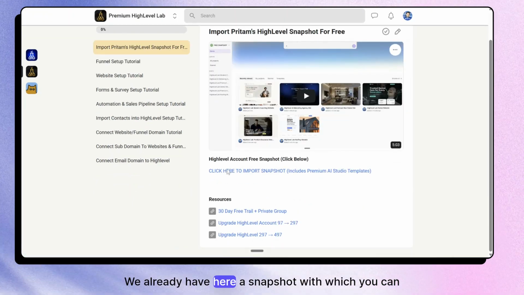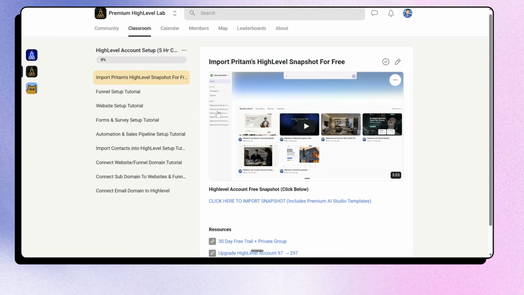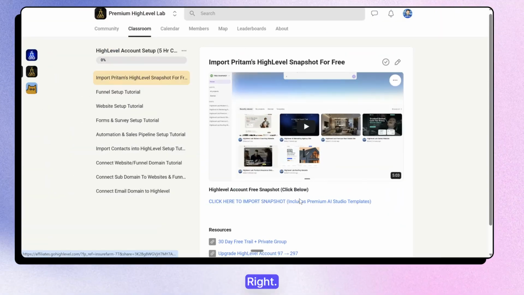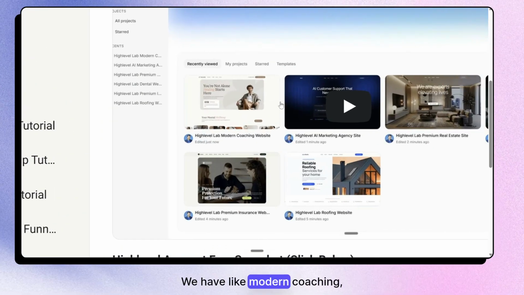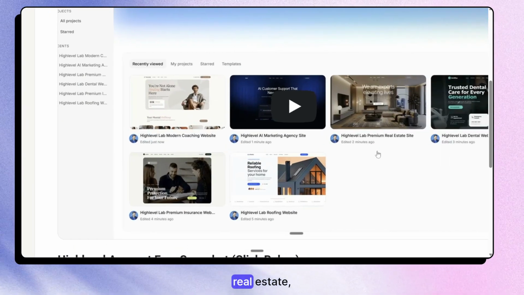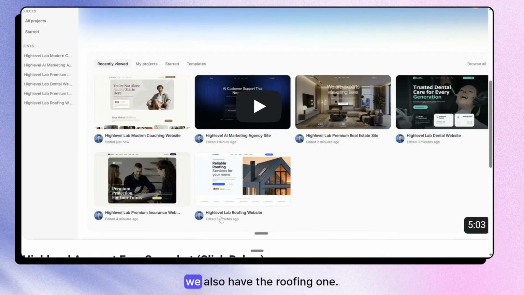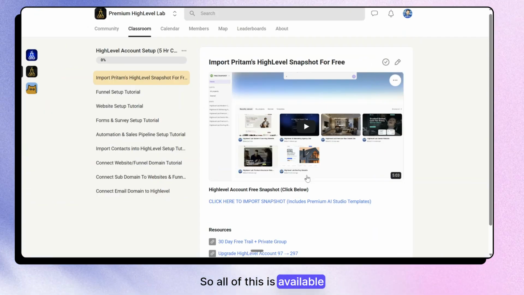We already have a snapshot here which you can import, along with premium AI Studio templates as well. We have all the niches: modern coaching, marketing agency, real estate, dental lab, the insurance website, and we also have the roofing one. So all of this is available.